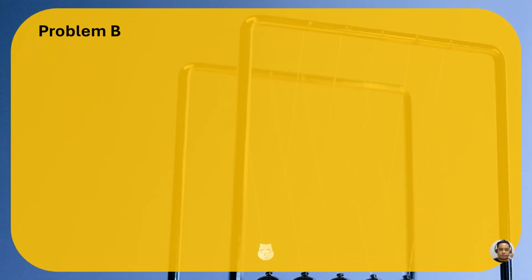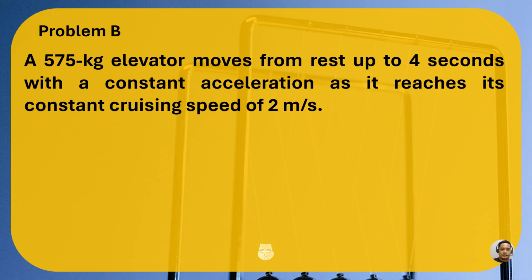Let's proceed with problem B. It involves an elevator situation this time. If you still recall the elevator situation, it depends upon whether there is an acceleration or no acceleration. So a 575 kilogram elevator moves from rest, so velocity is 0, up to 4 seconds with a constant acceleration.